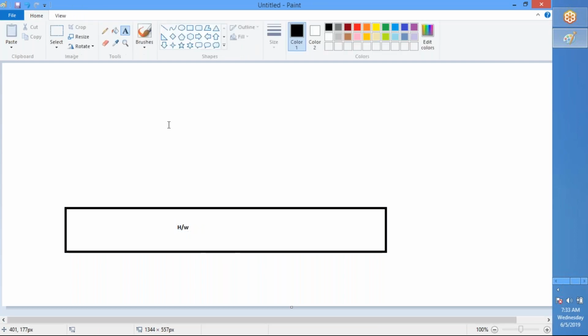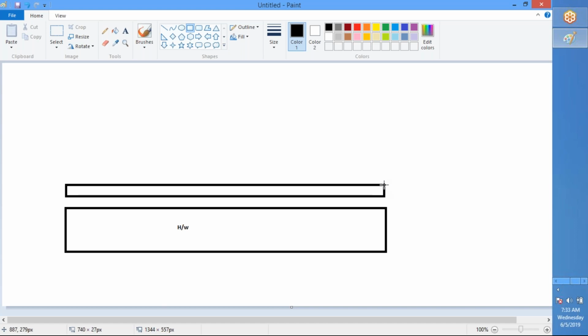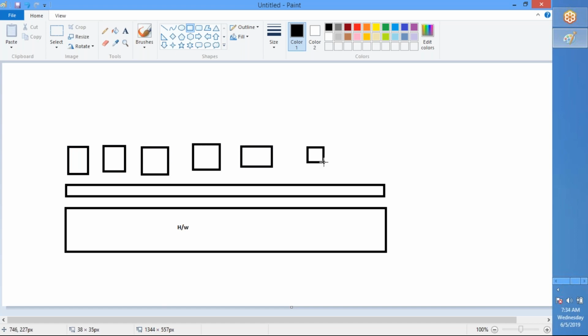On top of this, you put a hypervisor component, and this hypervisor enables you to create multiple virtual machines on top, which act as a physical layer itself. That's how a hypervisor solution works.